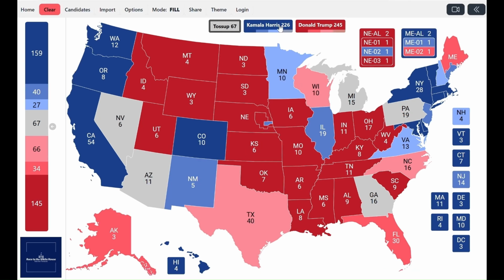So we're here with Kamala Harris having 226 electoral votes and Donald Trump 245, just 25 short of the magic number 270, and we're here with just 5 states that we are still left to rate, and we're going to put down as tilt either in favor of Kamala Harris or in favor of Donald Trump. Again, in those states, the race is really close, and the projected margin is less than 2 points with an associated probability of less than 60%.